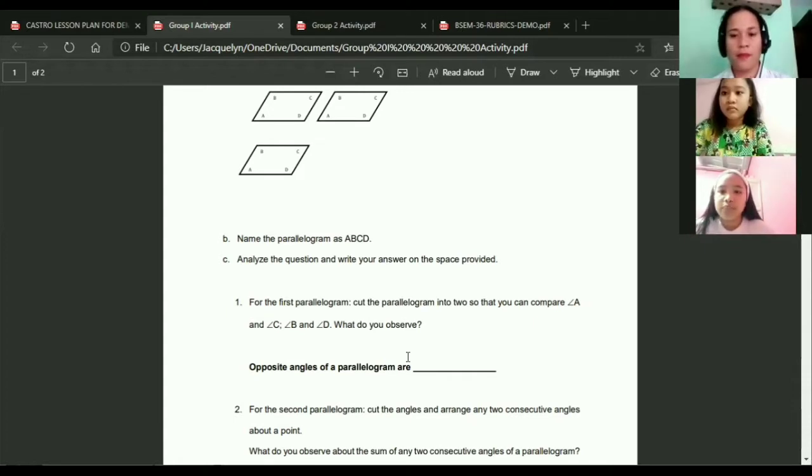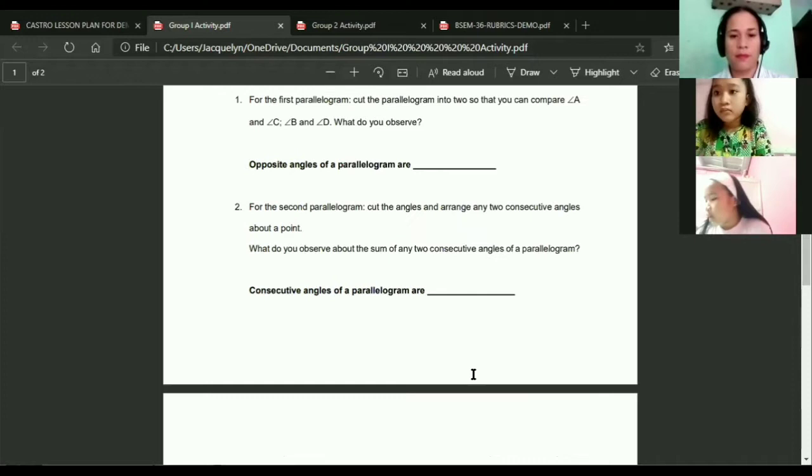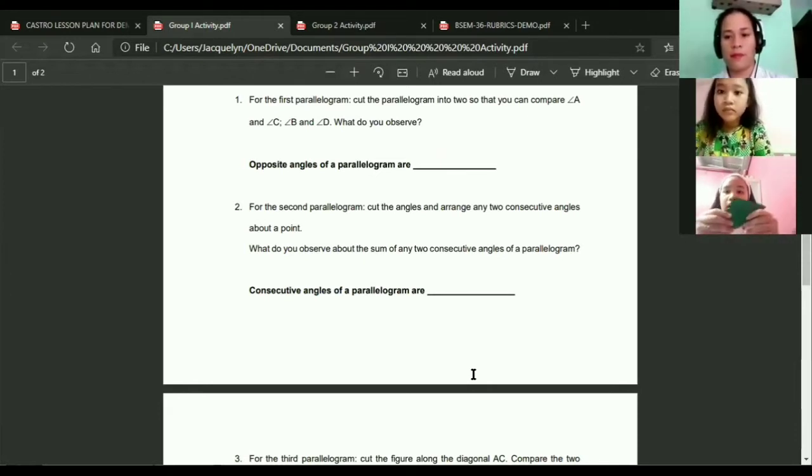Number two, for the second parallelogram, cut the angles and arrange any two consecutive angles about a point. What do you observe about the sum of any two consecutive angles of a parallelogram? Consecutive angles of a parallelogram are supplementary.